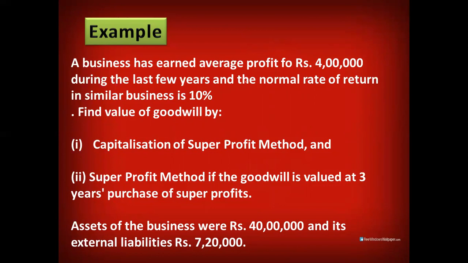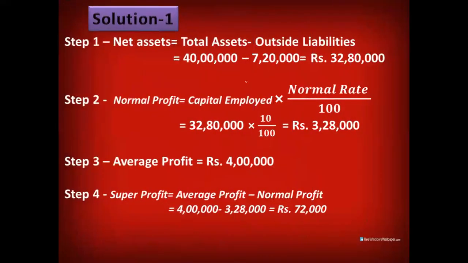So assets are given, liabilities are given. The very first step is to calculate super profit. In order to do that, we first of all need net asset. In the question, total assets given to us is 40 lakh. And outside liability given to us is 7,20,000. So this comes to 32,80,000. This is the capital employed amount or net assets. Then we'll calculate the normal profit. In order to calculate normal profit, we will multiply 32,80,000 by 10 by 100, which is the normal return. So this comes out to 3,28,000.